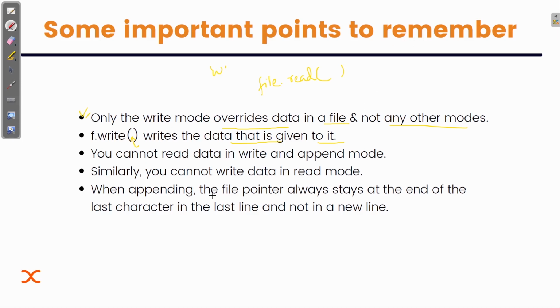When appending, the file pointer always stays at the end of the last character in the last line and not in a new line. This is a very important concept because sometimes we get confused. So this is very important that in append, our pointer is always at the end of the character, not in the new line. And for a new line, what we have to do, we have to use this backslash n.